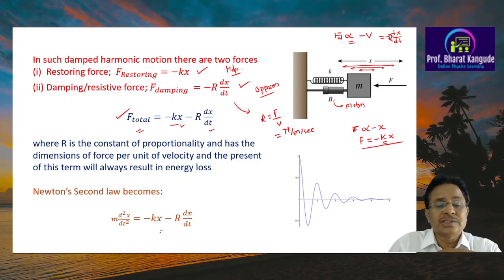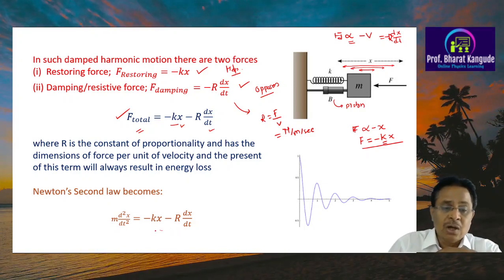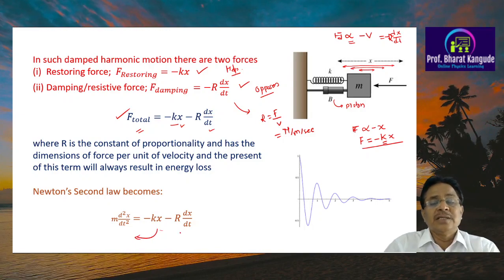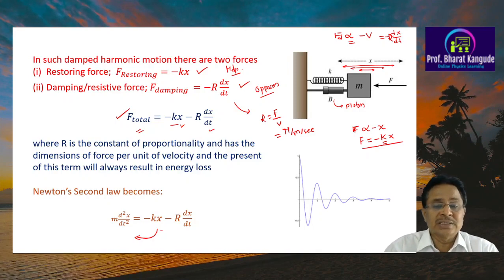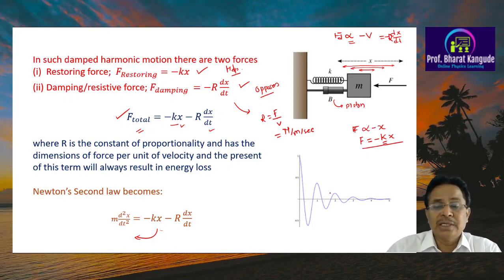Now this is the right hand side, this is the left hand side. We can shift all these terms from the right hand side to the left hand side, and this entire thing becomes positive, and the right hand side will be simply 0. That's what we are going to do in the second slide. But this is what the second diagram shows you.